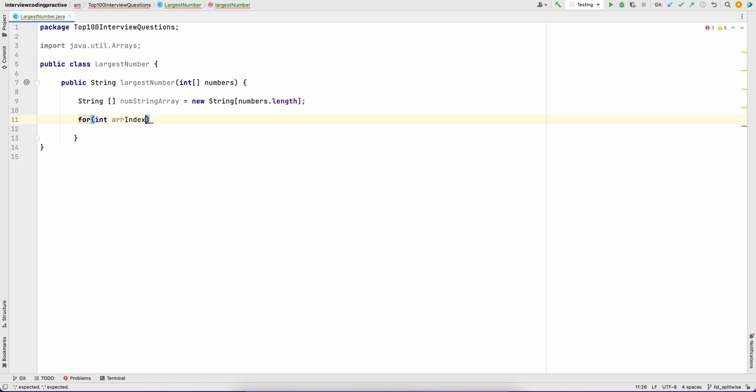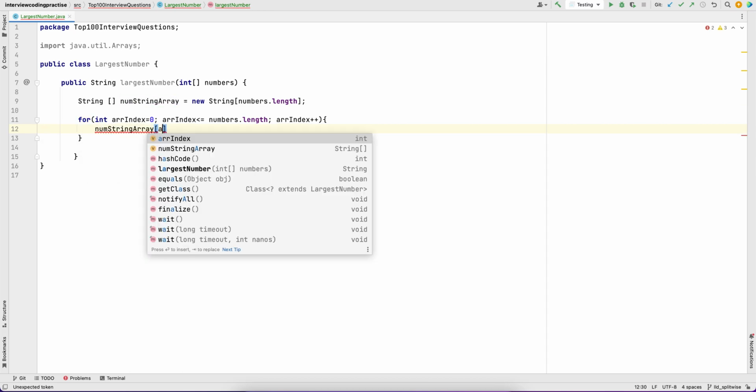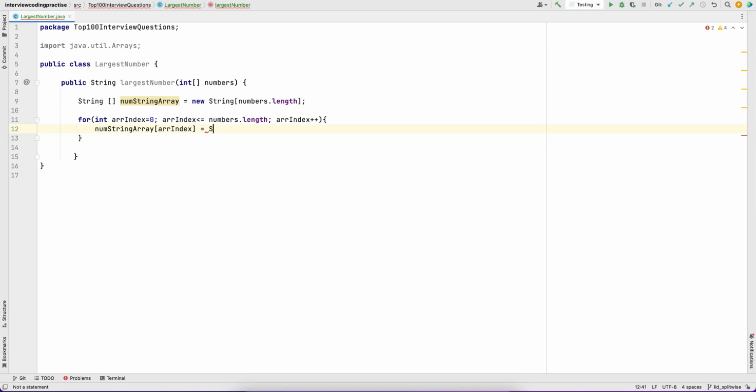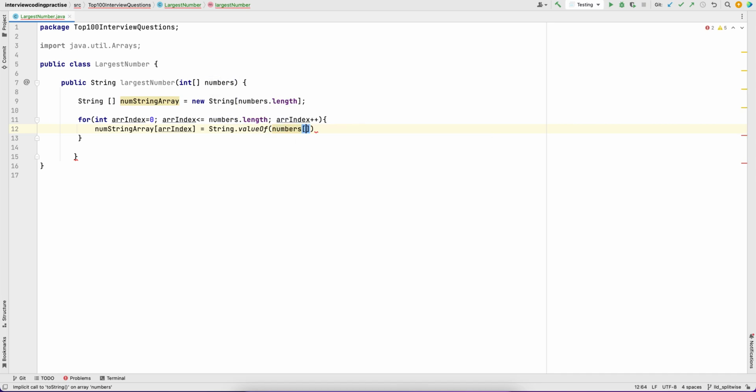So I have taken an array index which is starting from 0. Array index is less than the number array length, array index plus plus. Now here I am filling up the string array at array index with String.valueOf of the number at array index. So for each number I have now converted it to a string.